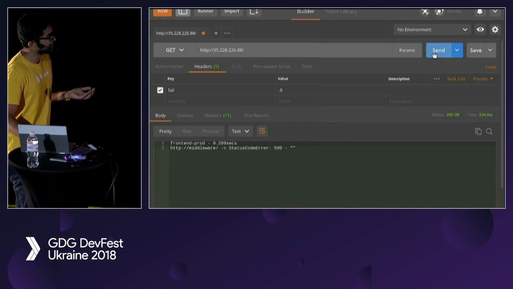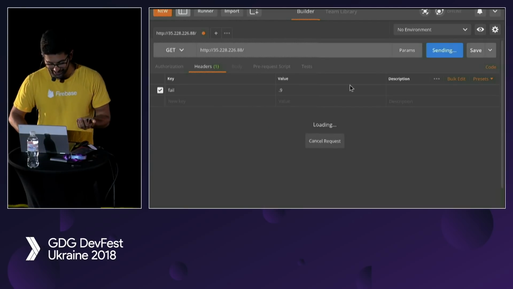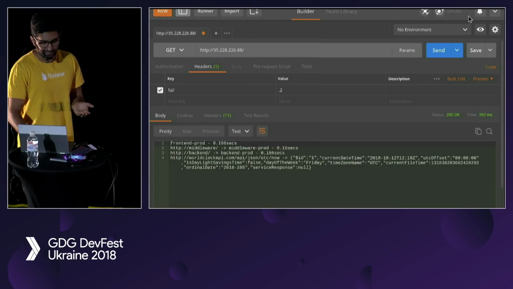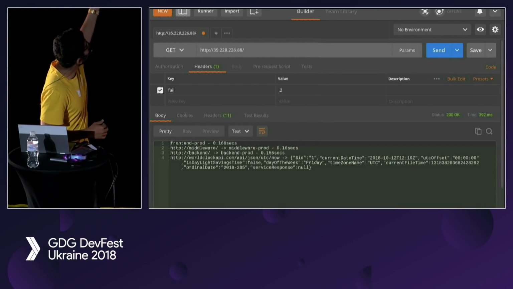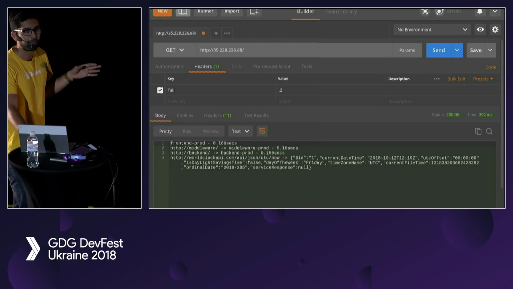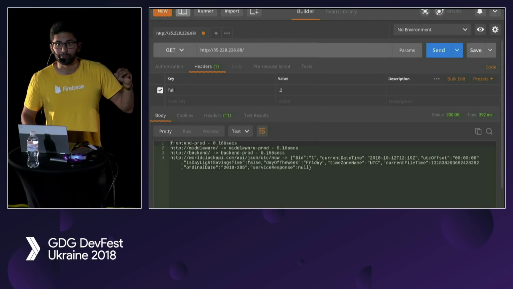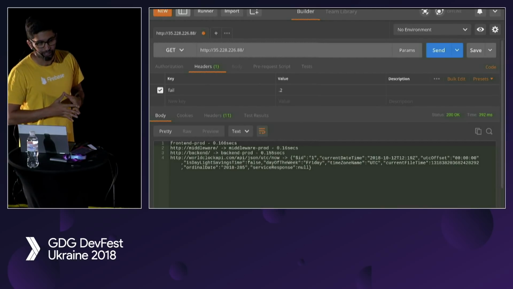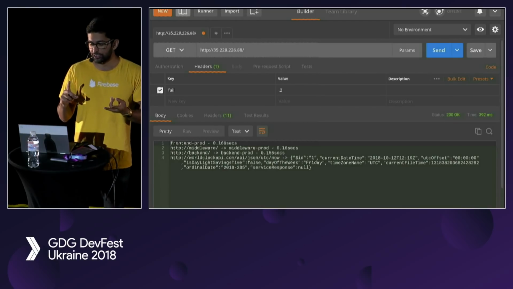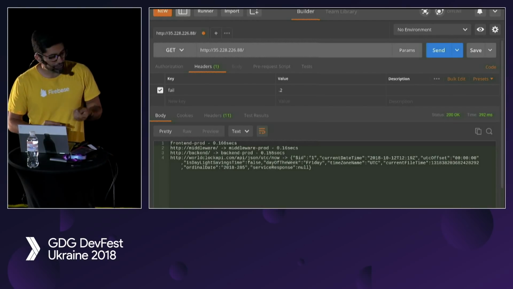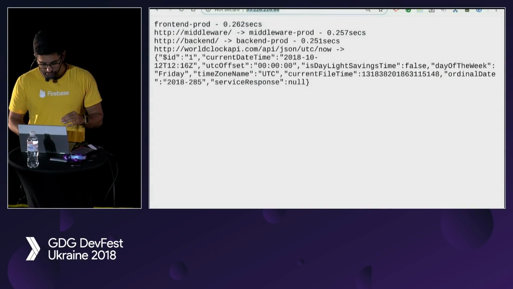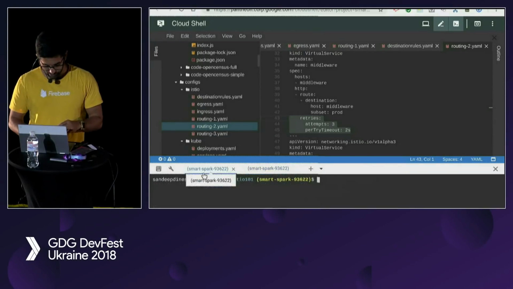So it won't fix your code for you, but it'll make your life a lot easier if you have flaky services, right? So how would you detect if your service is flaky, right? Obviously, here it's kind of obvious because it just crashes. But one thing Istio does, how many people were in Tom's talk about Prometheus? Few people. Okay. So one thing that Istio does is it automatically creates Prometheus metrics for you. It automatically creates distributed tracing for you. So you can actually get a bunch of metrics from your application without writing a single line of code. So what we're going to do is actually look at that stuff.